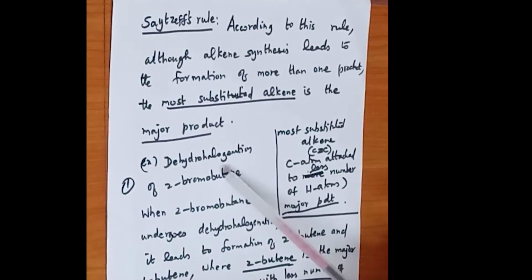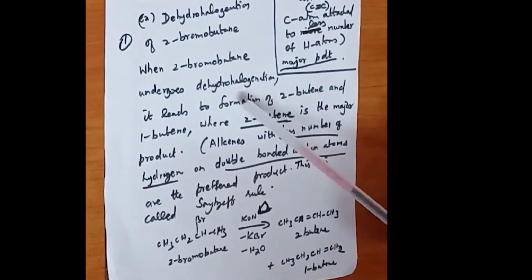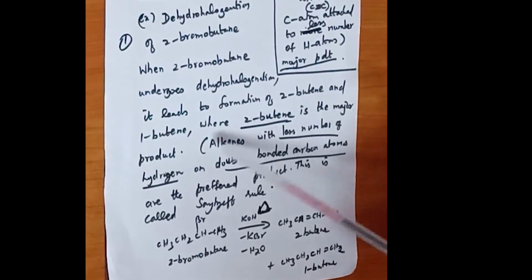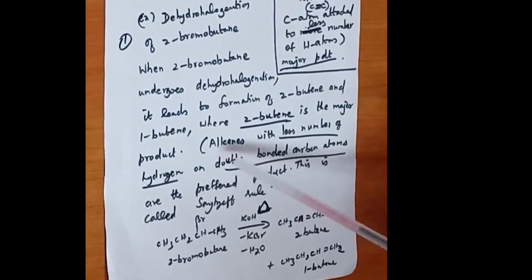This example is not given in the textbook. If you want, you can refer to this in your guide itself. So, dehydrohalogenation of 2-bromobutane. Here 2-bromobutane undergoes dehydrohalogenation. So dehydrohalogenation is the removal of hydrogen halide, a halogen along with hydrogen. That leads to the formation of two alkenes. One is 2-butene and the other one is 1-butene.